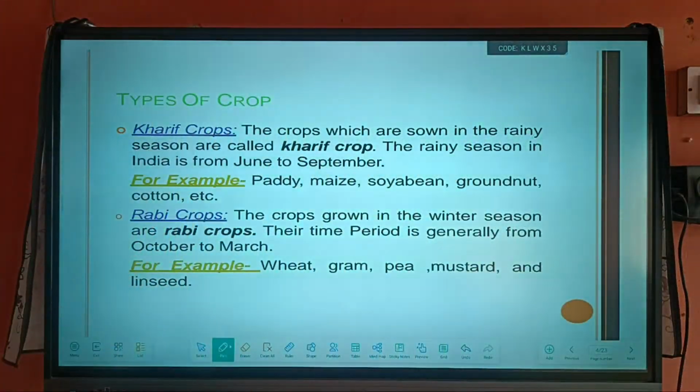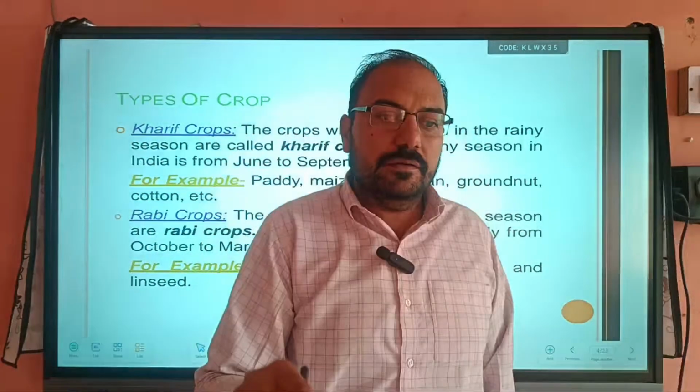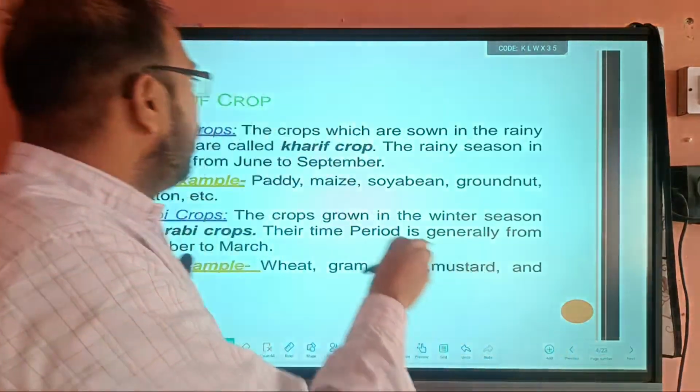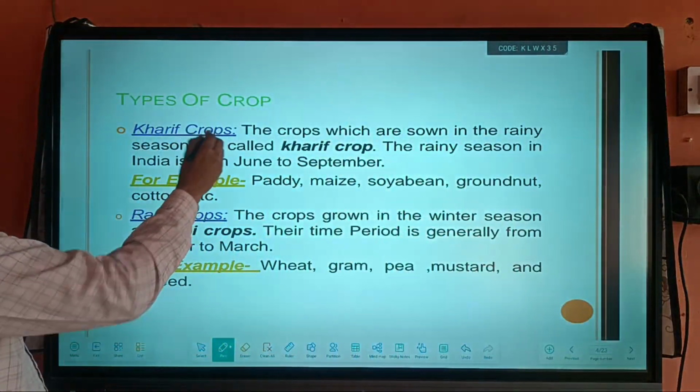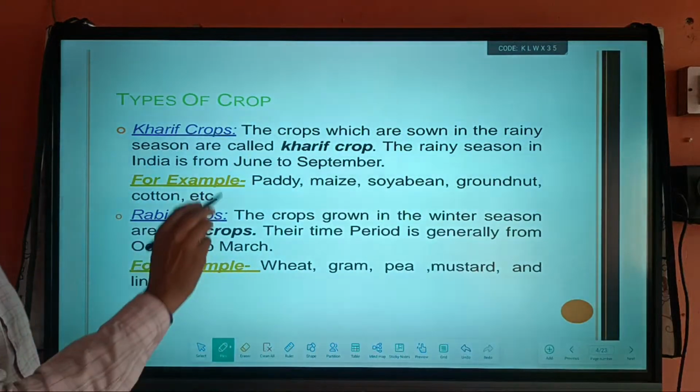So on the basis of season or weather or climate, we can divide crops into two types: kharif crops and second, rabi crops. So kharif crops are grown in the rainy season.